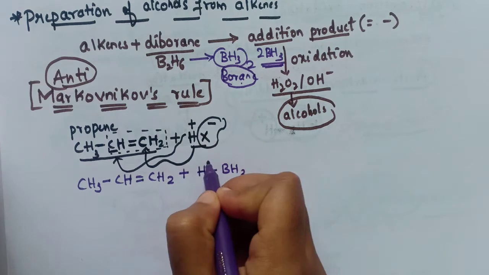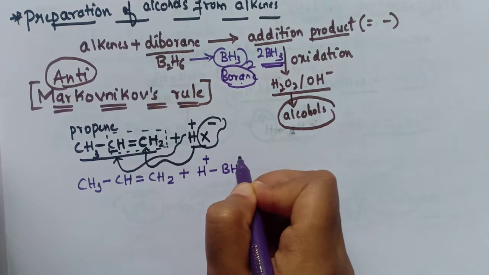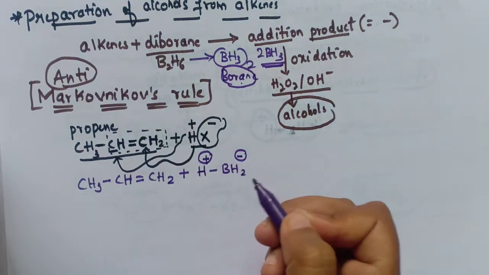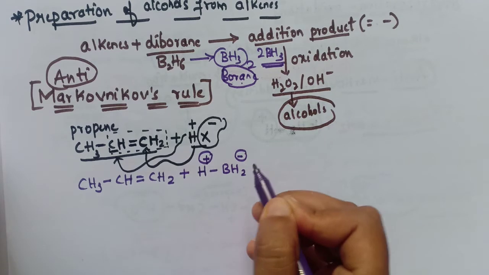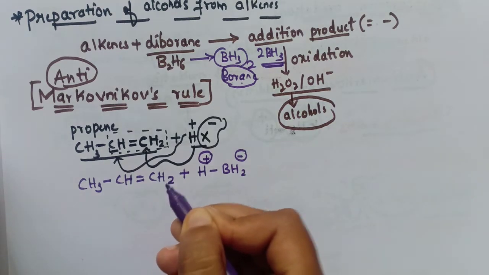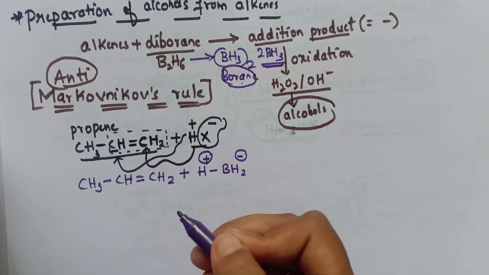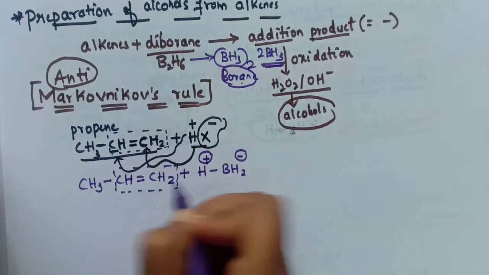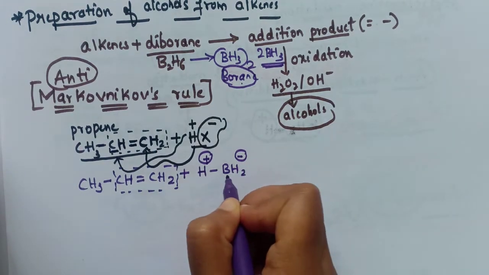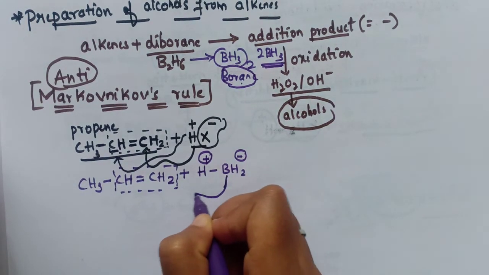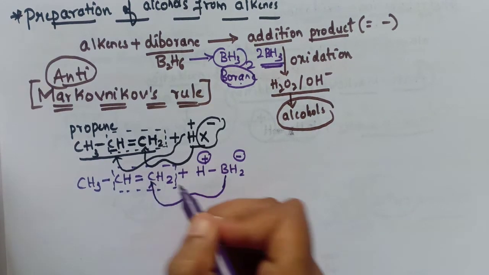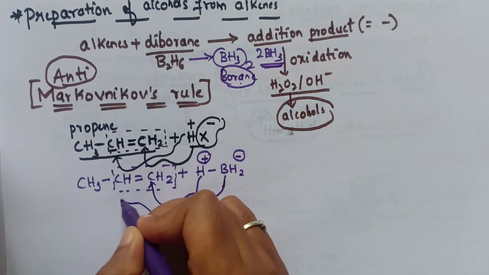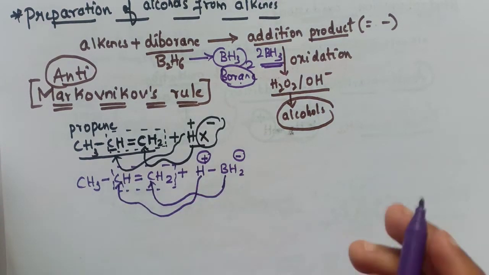Here hydrogen is the positive part and BH2 is the negative part. We know that the negative part will attach to the carbon having the maximum number of hydrogen atoms. So we only consider these two carbon atoms. The boron part will attach to the carbon having the maximum number of hydrogen atoms, whereas the positive part will attach to the carbon having the minimum number of hydrogen atoms. That's it. It is very simple.